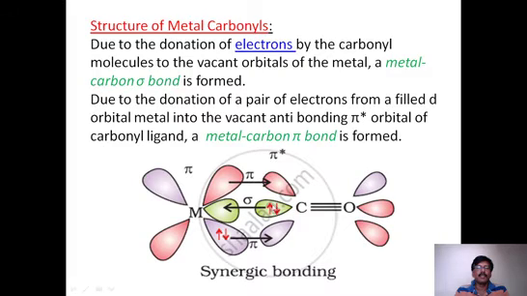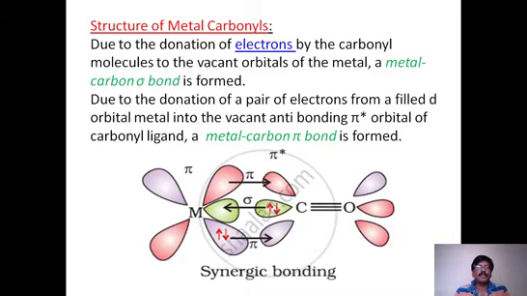So carbonyl is giving coordination bonding formed by the sigma bonding electrons, that is 2 electrons donated from carbonyl to the metal. After that, the pi electrons present in the d orbital of the metal are shared or given back to the empty p orbital of carbonyl, and this is what we call d pi p pi back bonding or pi bonding.